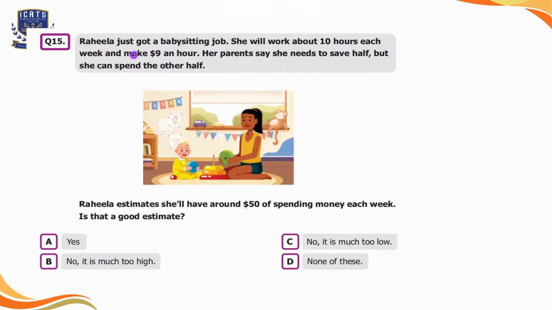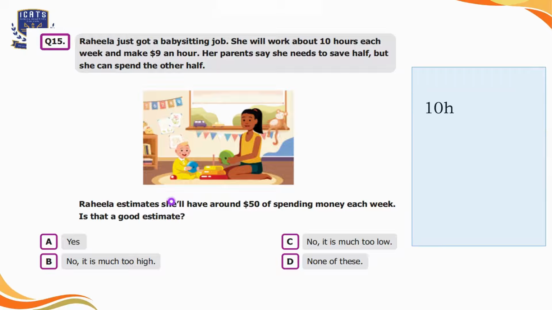Question number 15. Rahila just got a babysitting job. She will work about 10 hours each week and make $9 an hour. Her parents say she needs to save half, but she can spend the other half. Rahila estimates she will have around $50 of spending money each week. Is that a good estimate? So four options are given to us.